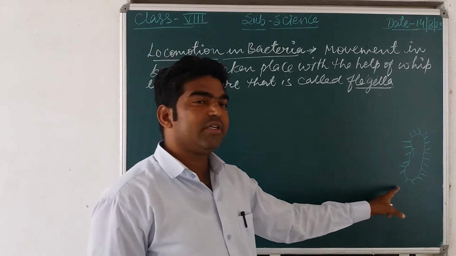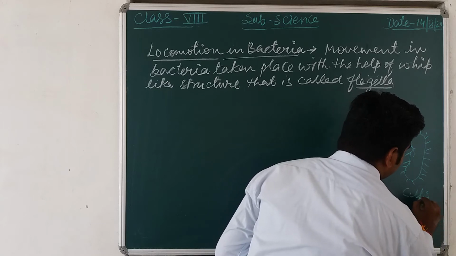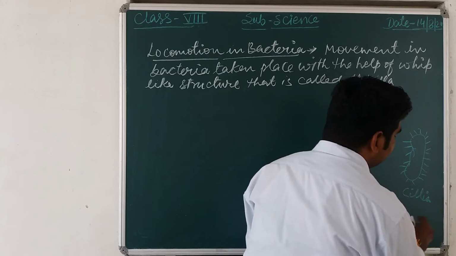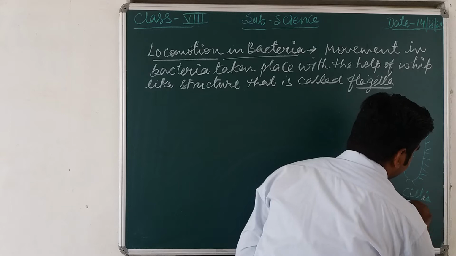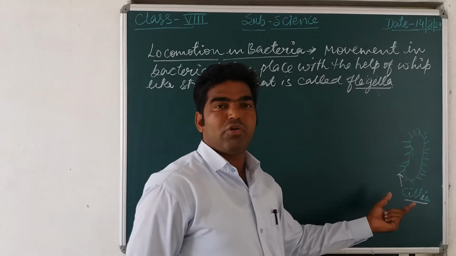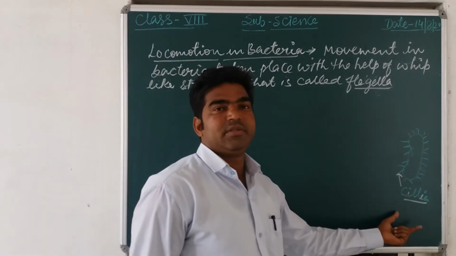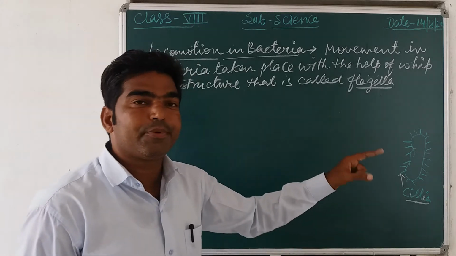That is called what? This is called cilia. The cilia also help in locomotion. It means it's a locomotive organ in water, in the paramecium. It is found in the protozoa.